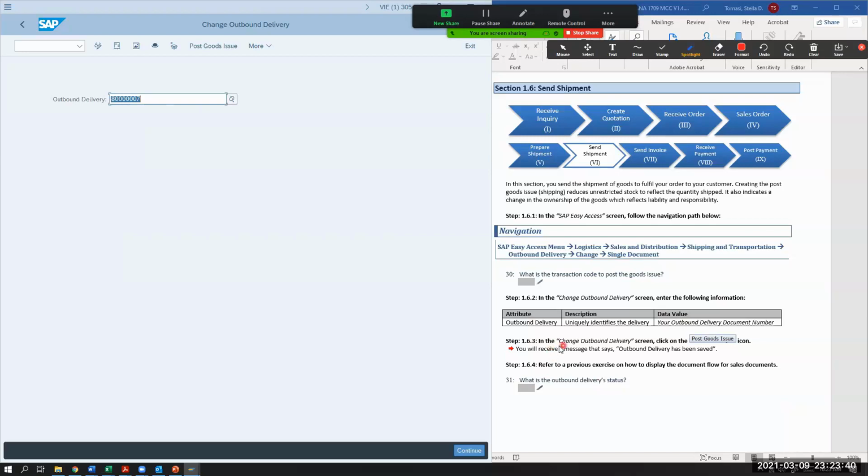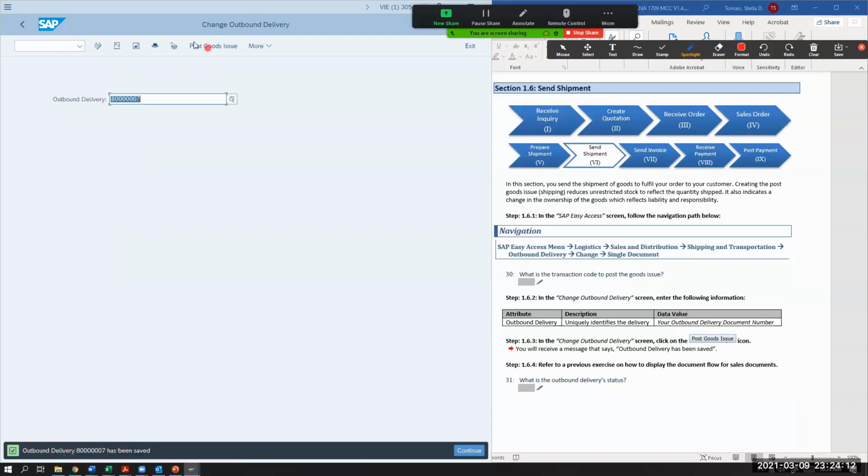And it says in the change outbound delivery screen, click on the post goods issue icon. So there's a little icon right here that says post goods issue. You remember that icon with the document flow? It's here as well. So we can click on post goods issue icon. You will then receive a message that says outbound delivery has been saved. So let's click on that. And now your outbound delivery has been saved.